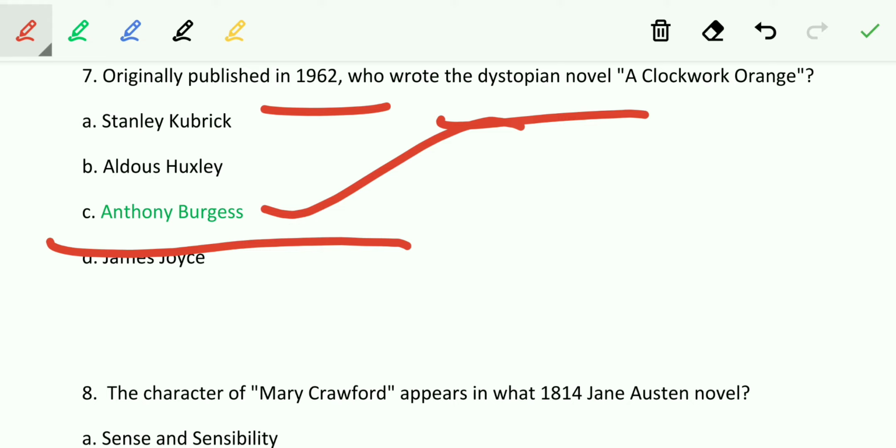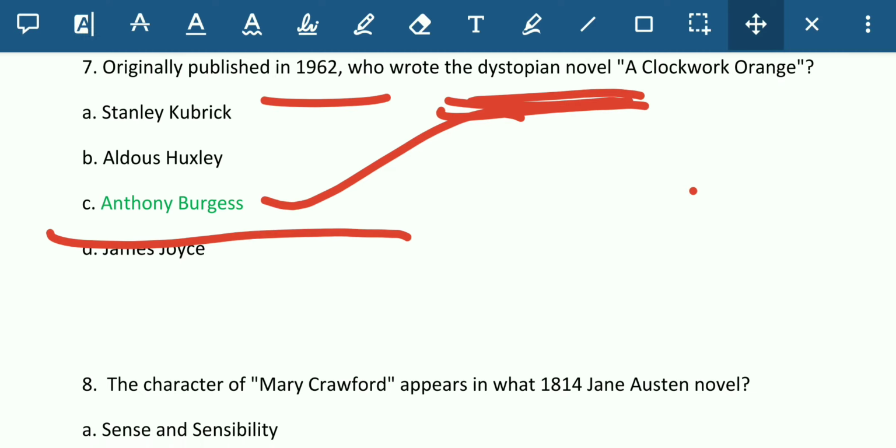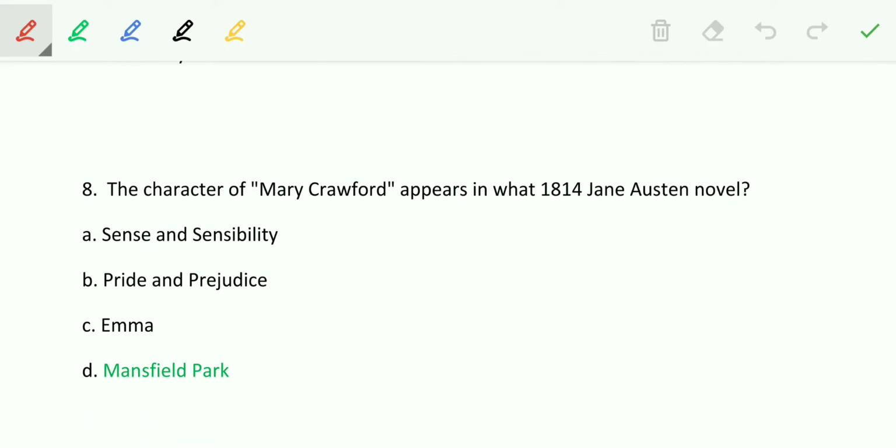It's a dystopian novel. As I earlier discussed, 1984 by George Orwell was also a dystopian novel. So dystopian novel is a genre. Dystopian means a world which is not favorably good to live in. It's a dystopian place. Like utopia, dystopia is an antonym for utopia. So let's move towards the next question.